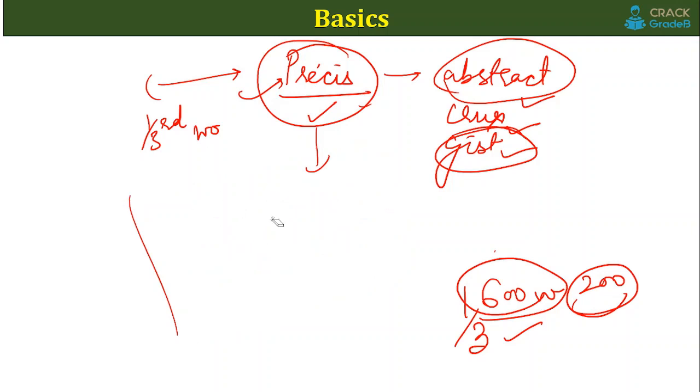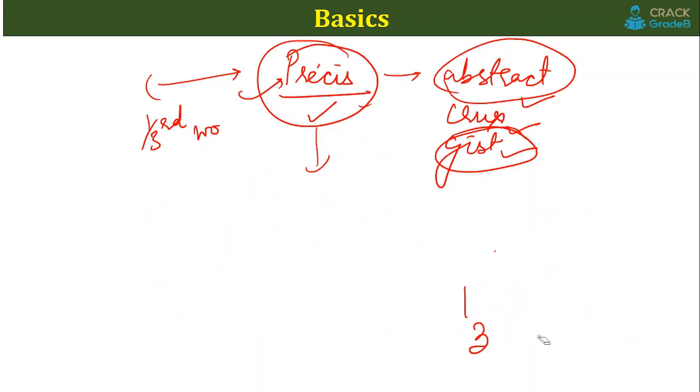So remember, Precis is basically an idea that you get from a passage and reduce it in your own words, in your own language, so that the examiner will be able to understand that the candidate knows what is basically explained in the passage.